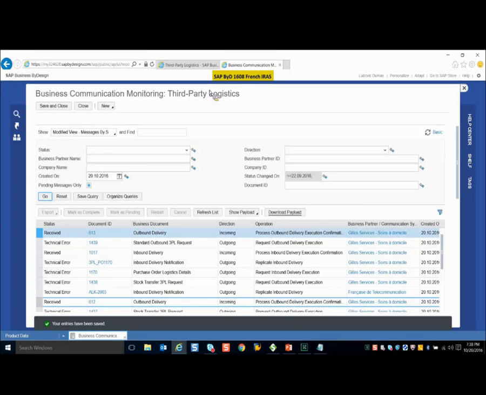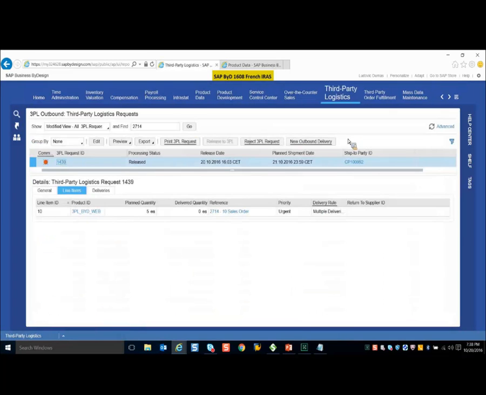We do have an option of creating the outbound delivery manually, as an alternative to the confirmation message created via B2B, where you might have a situation where both the interfaces are down and you're not able to communicate to the warehouse provider, or possibly he's not able to send you the messages. In that case, he will send you the outbound delivery details via email or fax, so that you can create a new outbound delivery manually and continue with your business process. So this is about the outbound delivery process where you ship material from your 3PL site.